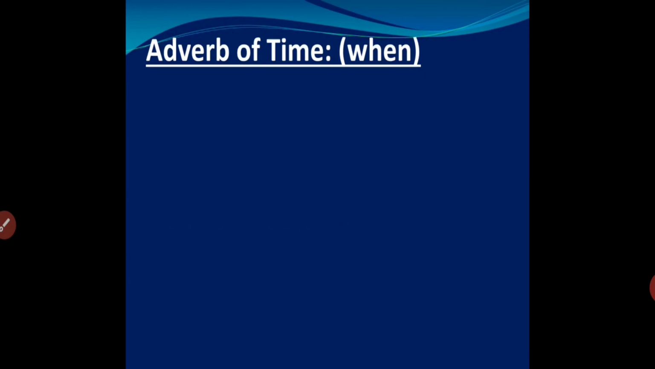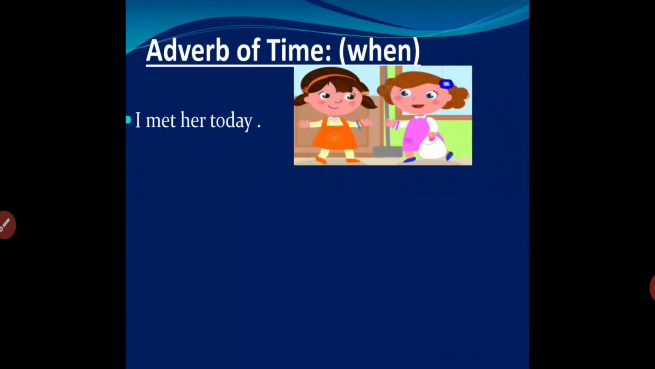We have adverb of time. Time means when an action is performed. Let's see the examples. Very first is I met her today. When did I meet her? I met her today. So today will be the adverb of time.